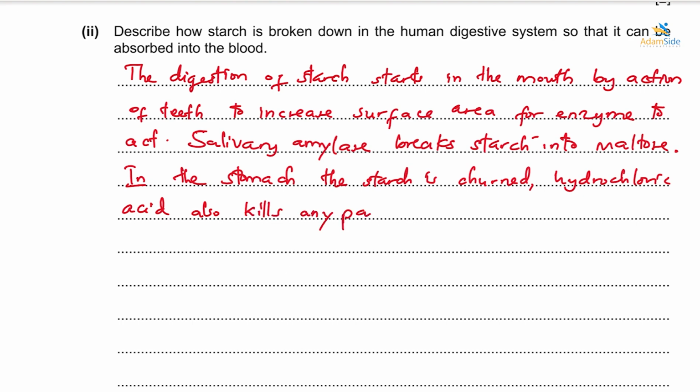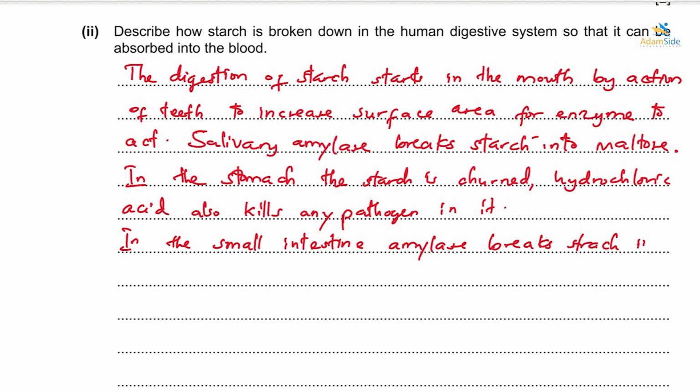Then in the small intestine, amylase, pancreatic amylase, breaks starch into maltose, and then maltase breaks maltose into glucose.